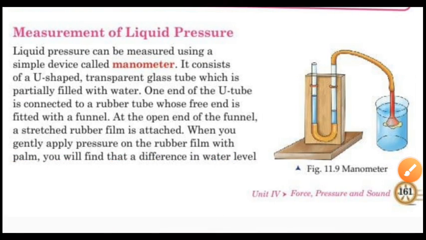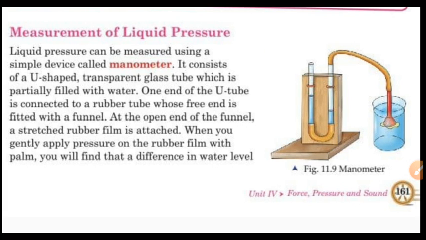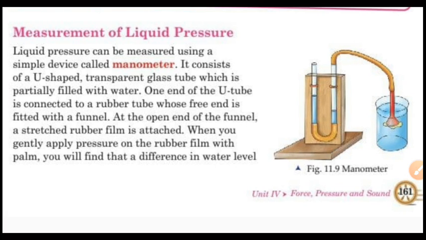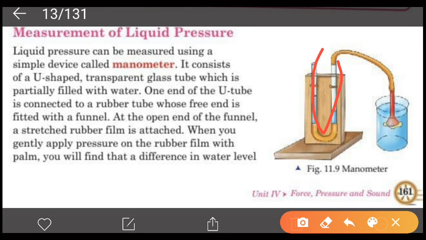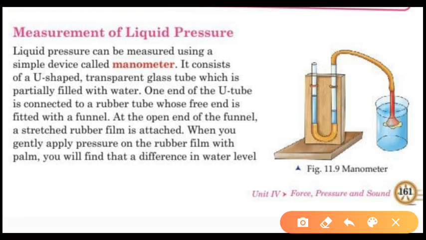Measurement of liquid pressure. Liquid pressure can be measured using a simple device called a manometer. It consists of a U-shaped transparent glass tube. In this you have a U-shaped transparent glass tube over here, which is partially filled with water, जिसमें हमने थोड़ा सा पानी भर रखा है.